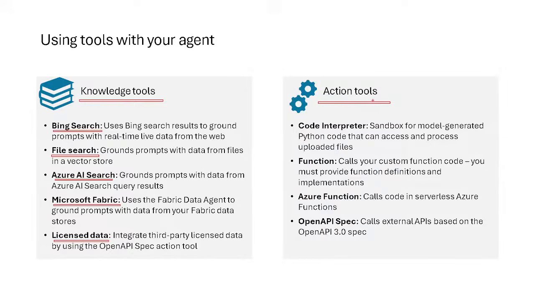When we go to action tools, one of my favorite tools available inside this is known as code interpreter. This tool is going to help you generate code. Remember guys, nowadays we are living in a world where we do not need to type code. Even if you don't know programming languages, you can still develop an agent. Code interpreter is one of the tools which helps you generate Python code based on your logic. You can also upload some files in this and customize that logic as per the file's data. That's one of the tools we are going to see practically today.